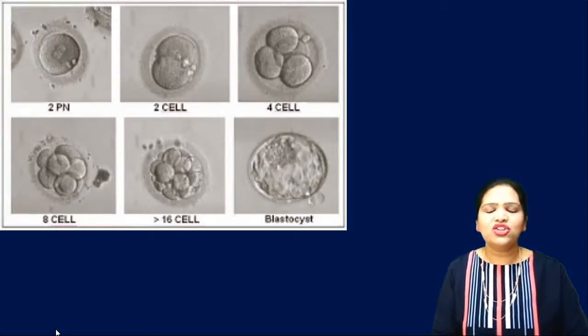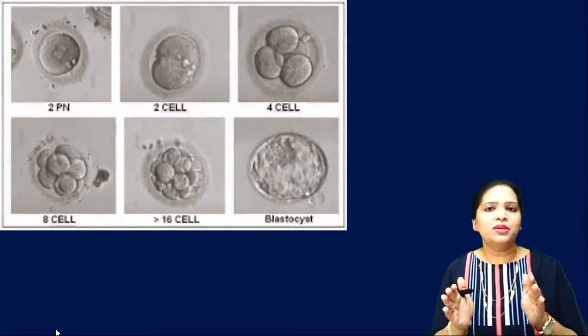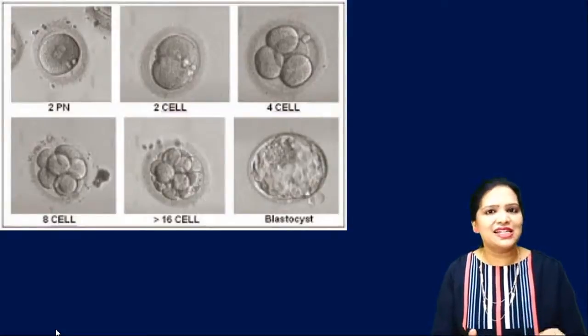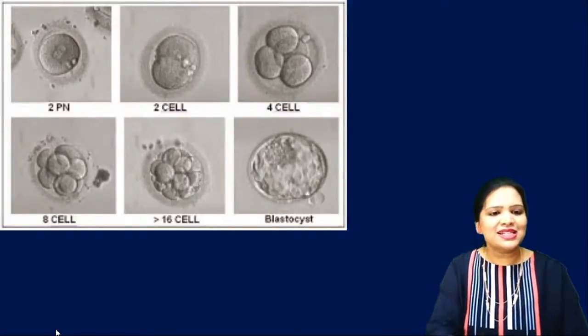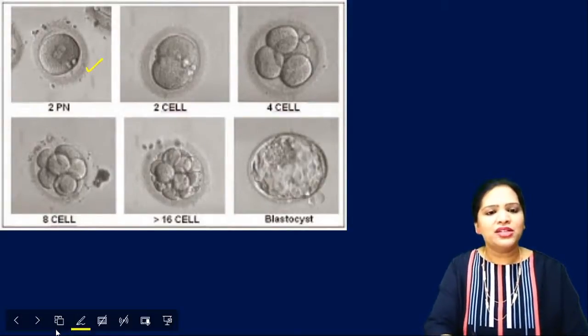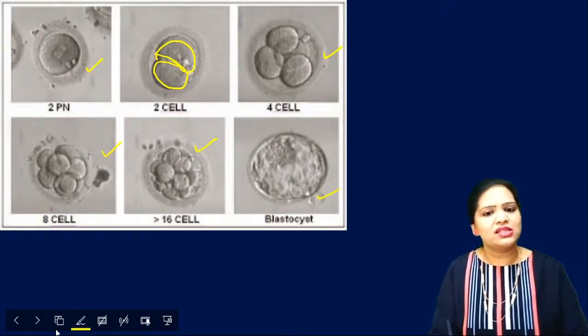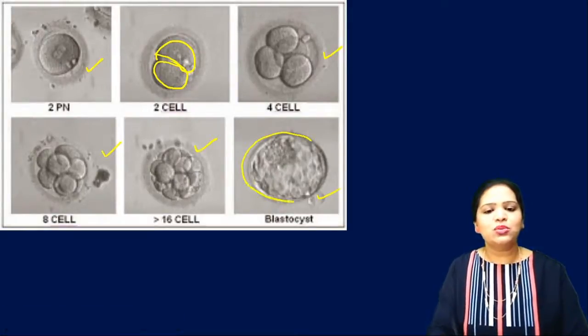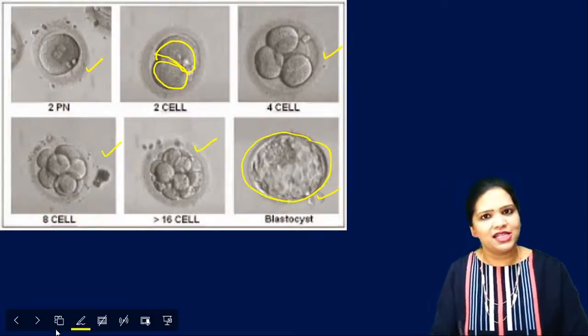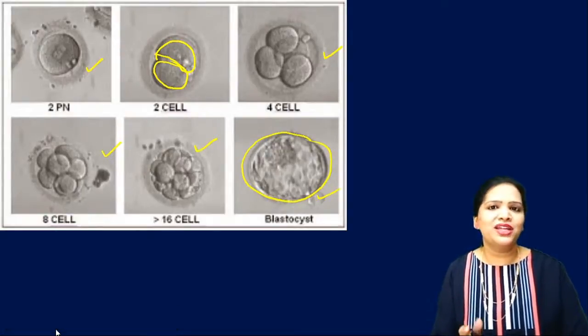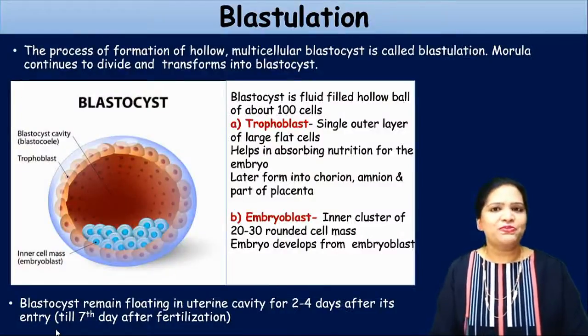So look at this picture. This is an actual microscopic picture of the cell division. This is a zygote cell, and now here, see, the cleavage occurs. It becomes 2 cell and 4 cell, 8 cell, 16 cell, and now this is a blastocyst. So here the blastocyst only increases in size. Very beautiful picture of the cell cleavage.